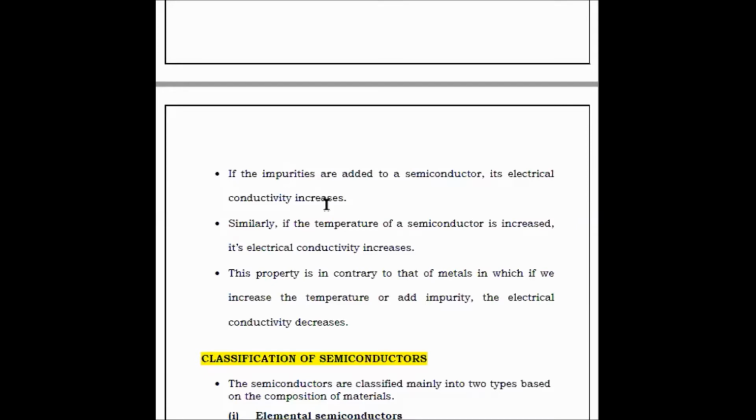One thing we have to know in this lecture: for a pure semiconducting material, we get only less conduction, but for an impure semiconducting material, we get more conduction. It means that by adding impurities, through the doping mechanism, we can increase the conductivity or the efficiency of the material compared to the pure form. So this is the explanation for that.